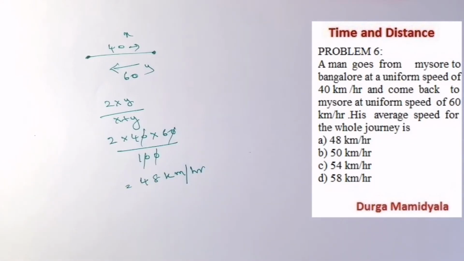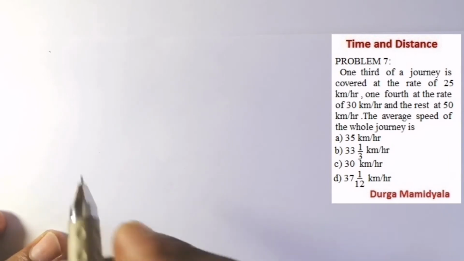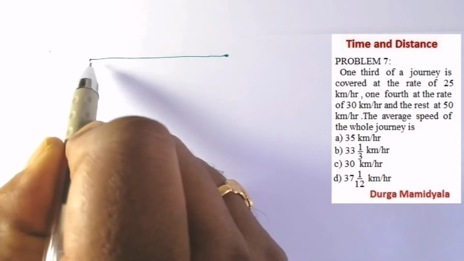So let us move to the next question. The next question is, 1/3 of a journey is covered at the rate of 25 km per hour and 1/4 at the rate of 30 km per hour, and the rest at 50 km per hour. The average speed of the whole journey. See here, the question is somewhat complicated. We have not been given the distance. Distance is not given, right?